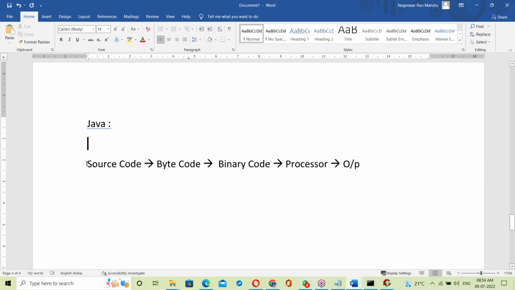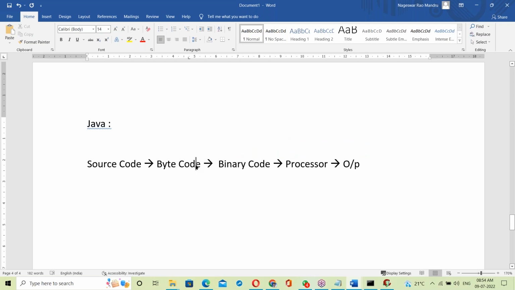But in Java, what happens here? Source code converts into bytecode. Then that bytecode converts into binary code. So in Java, an intermediate code is introduced here. One more code, bytecode, is introduced. So why bytecode here?